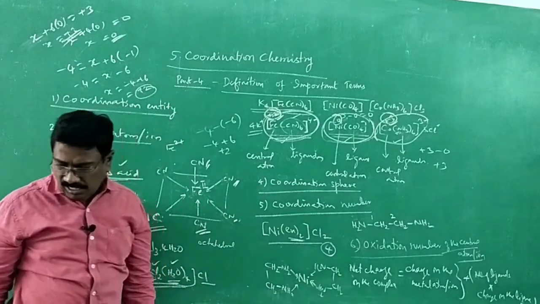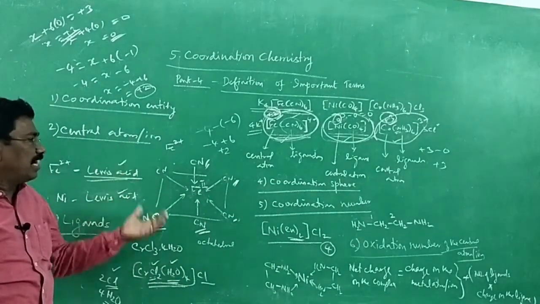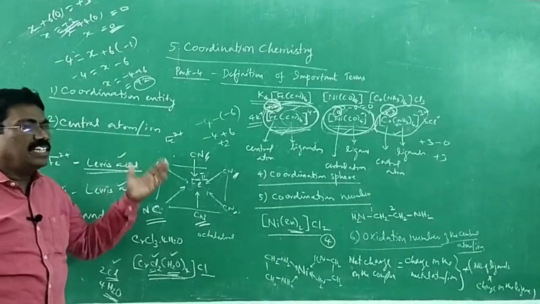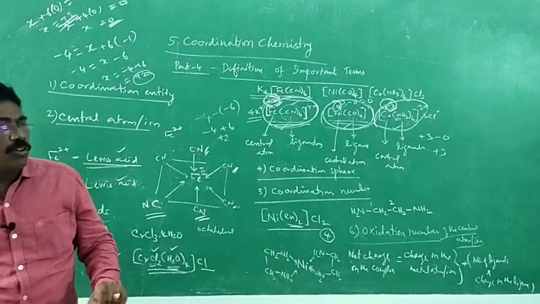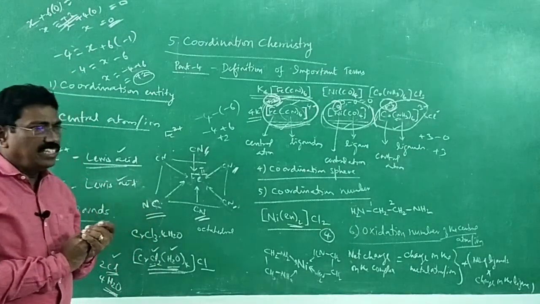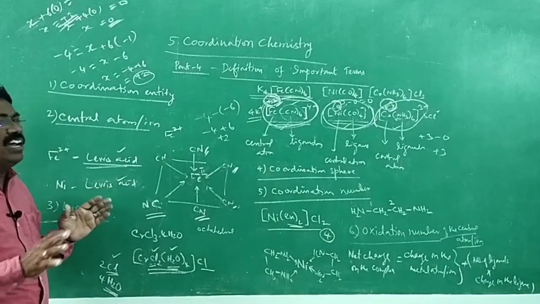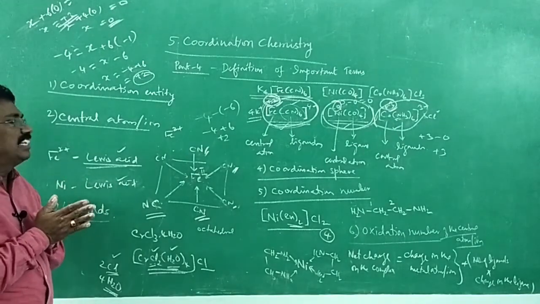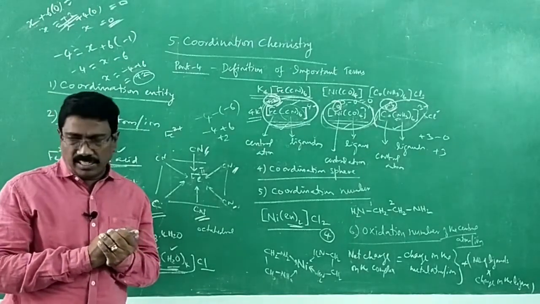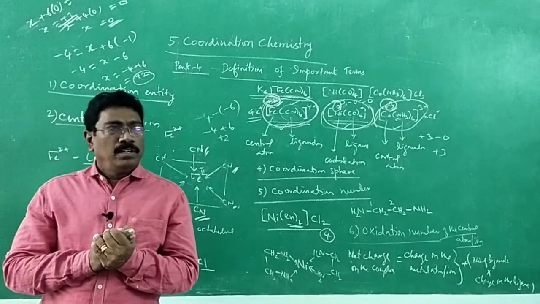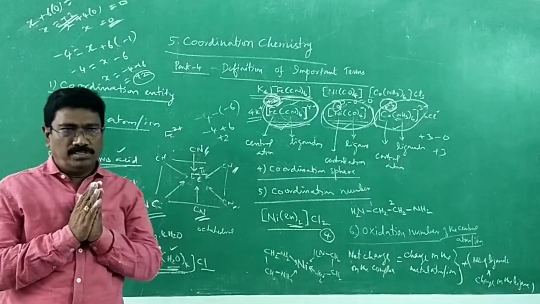So, oxidation state of the central metal atom or ion is nothing but the charge on the central metal atom or ion. Oxidation state of the central metal atom or ion in a coordination entity is the charge it would have if all the ligands were removed along with their electron pairs that are shared with the central metal atom or ion. This is how we find out oxidation number. Alright. So with that, we complete the definition of important terms.